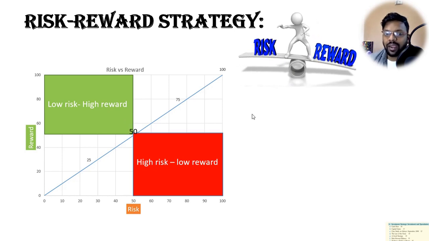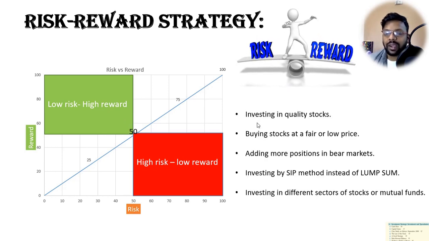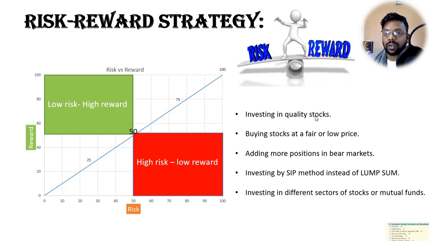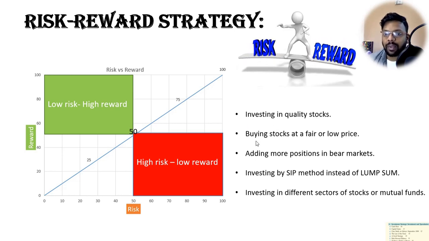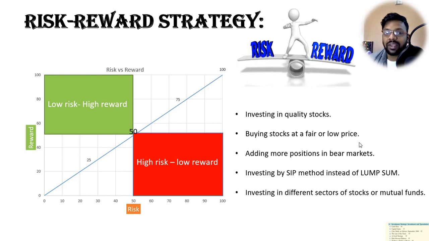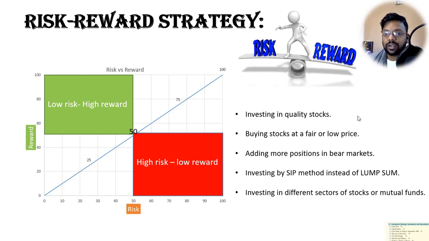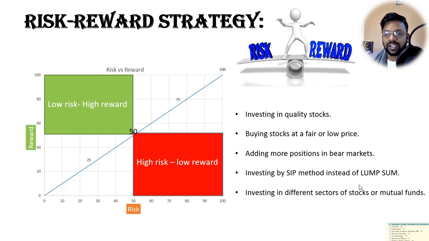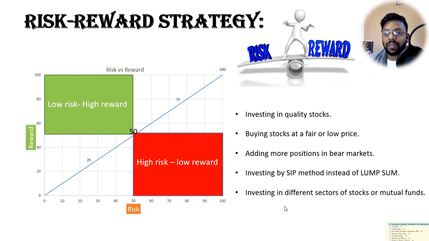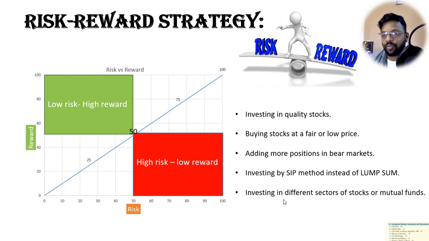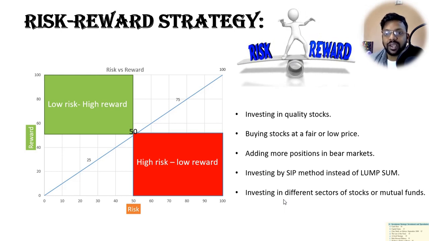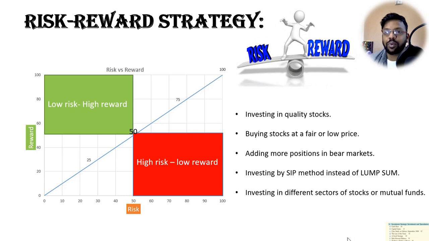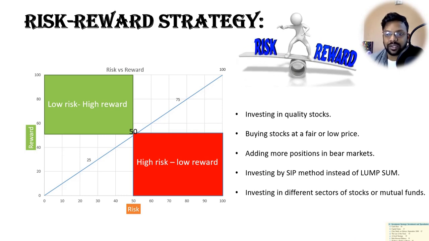The way to do this is by investing in quality stocks, we are able to neglect risk, and by buying stocks at a fair or low price, we are able to get high rewards. By adding more positions in bear markets, we are able to get high rewards. By investing by the SIP method instead of lump sum, we are able to reduce our risk. By investing in different sectors of stocks or mutual funds, we are able to reduce our risk. So by doing these things, we can reduce our risk and increase our returns.